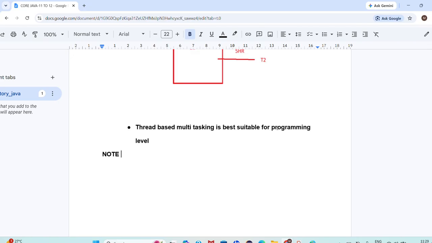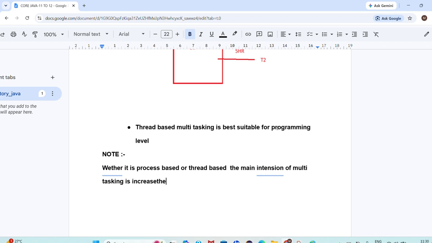But here I am writing one note point. Whether it is process-based or thread-based multitasking, the main intention of multitasking is what here? To increase the application performance.